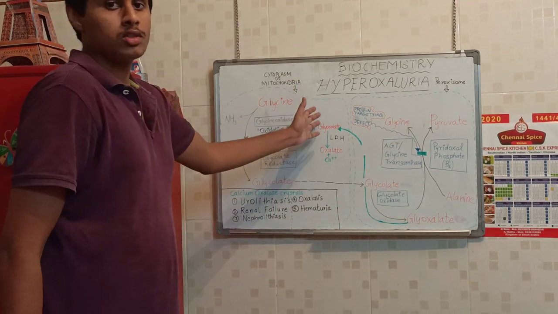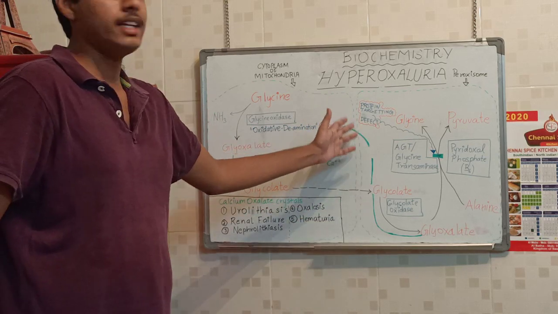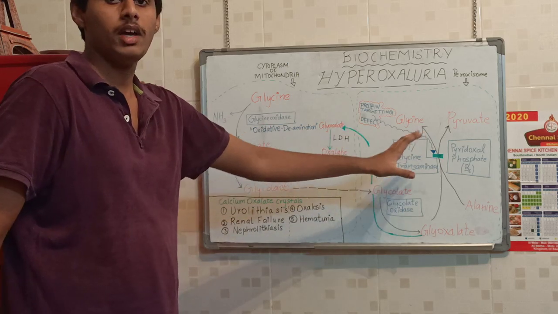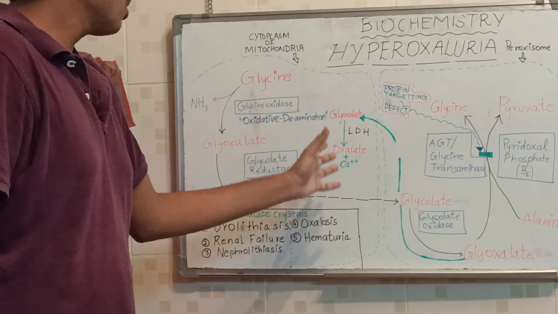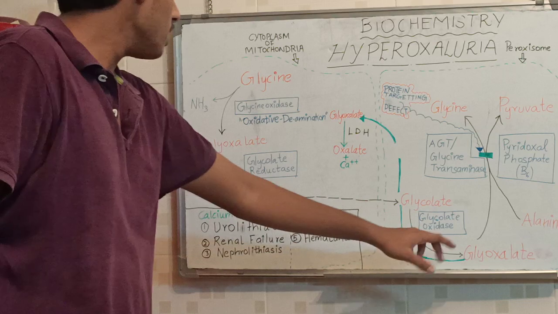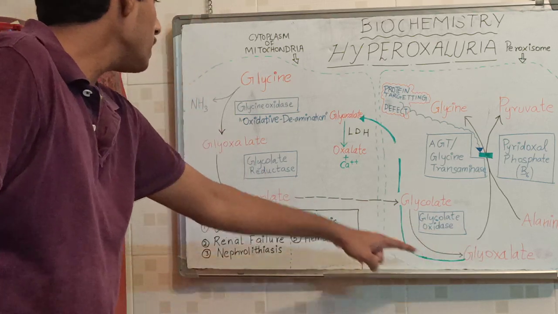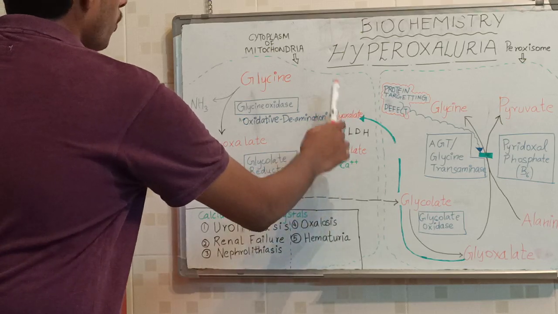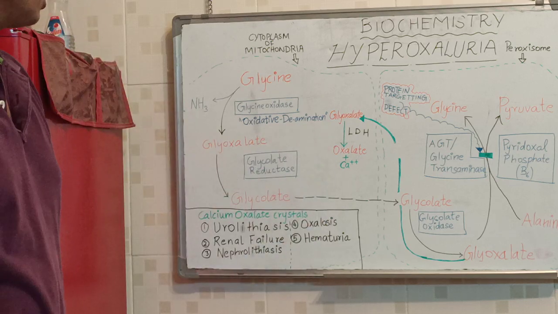In the case of hyperoxaluria, there is a phenomenon called protein targeting defect. So instead of the body making this enzyme inside the peroxisome, it's defectively produced in the mitochondria, which is not specific. So there will be glyoxylate leaking into the mitochondria, and this glyoxylate will get converted into oxalate with the help of lactate dehydrogenase.